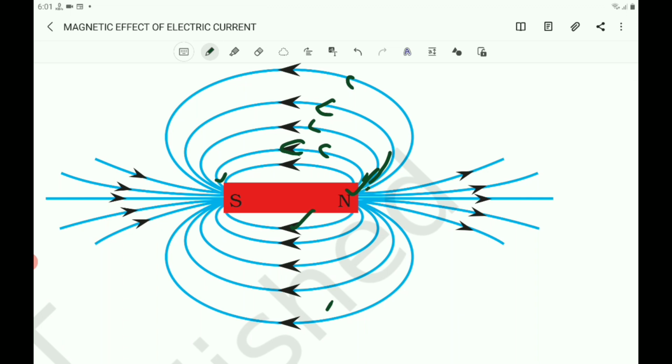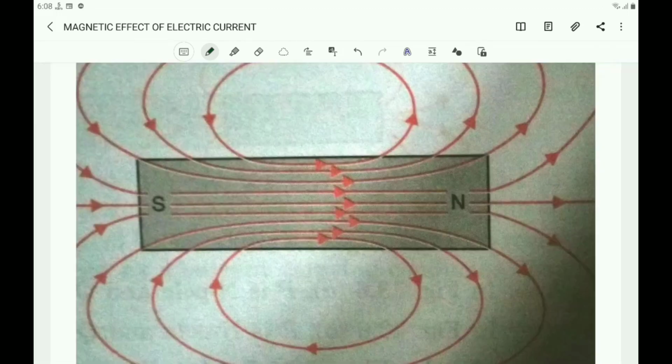Thus, the magnetic field lines are closed curves. Outside, the magnetic lines are from North Pole to South Pole, and inside you observe it is from South Pole to North Pole. It is inside from South to North, and outside from North to South.